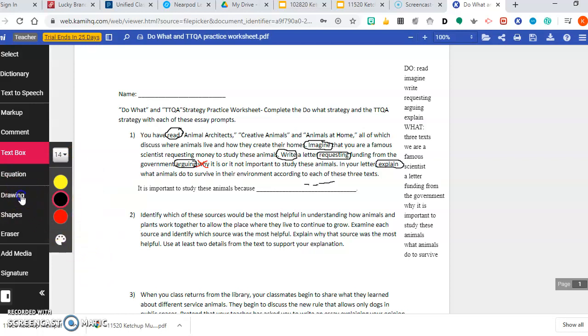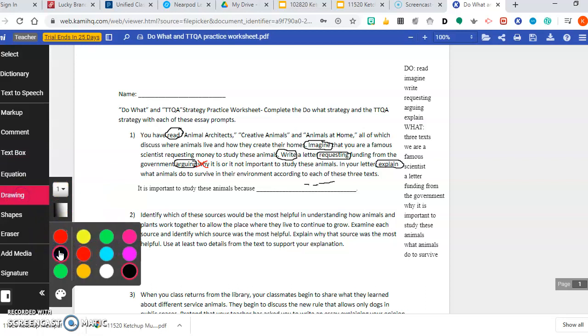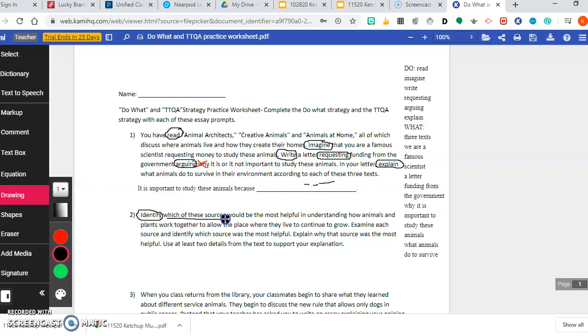And we're going to go back to our drawing tool. We're going to do our do what strategy first, because ultimately, that's what we need to do. So we're going to identify. What are we identifying? Which of these sources would be the most helpful in understanding how animals and plants work together? Then, what are we doing next? Notice the verbs are always at the beginning of the sentence. We're examining. What are we examining? We're examining each source.